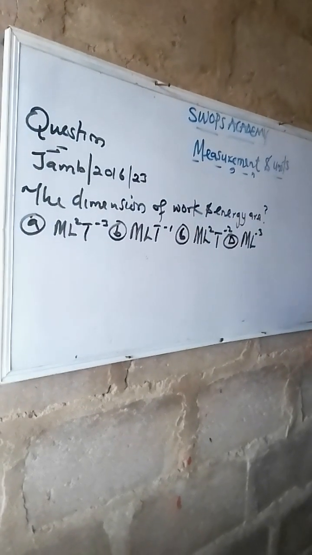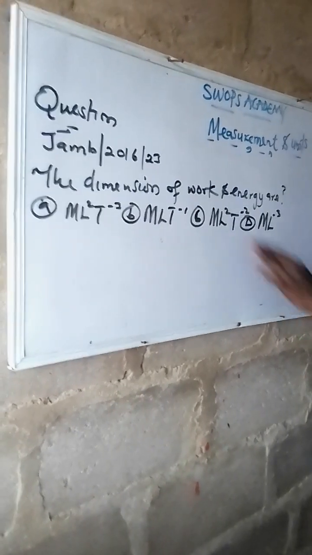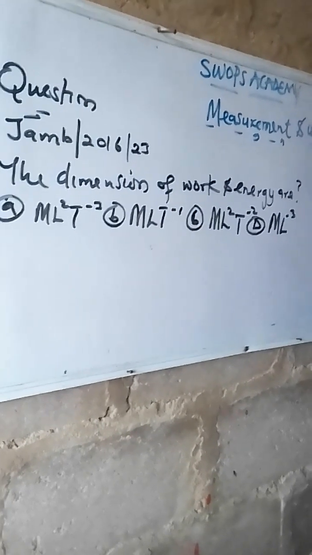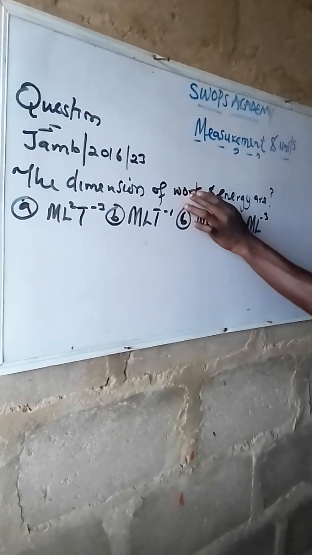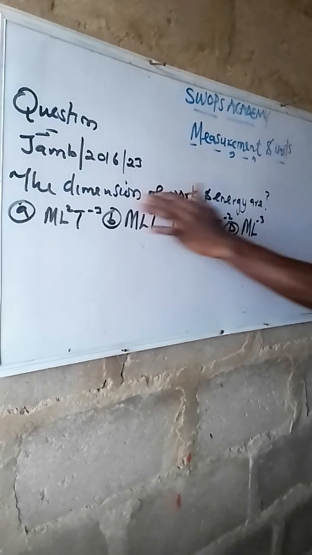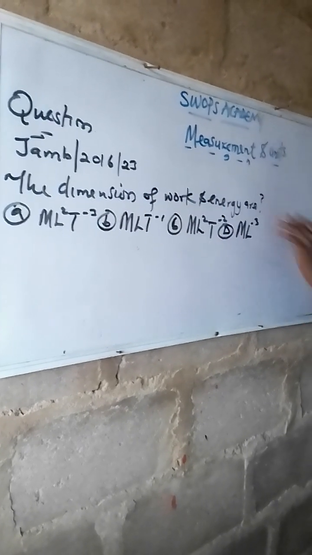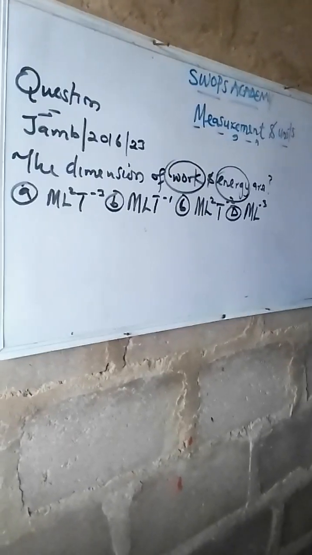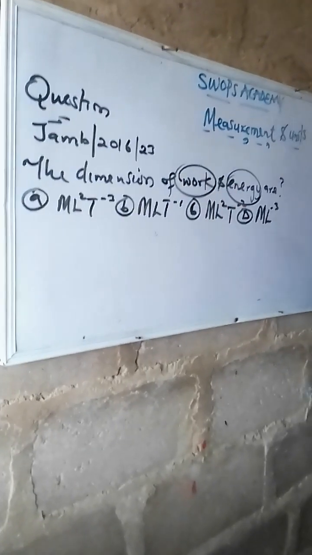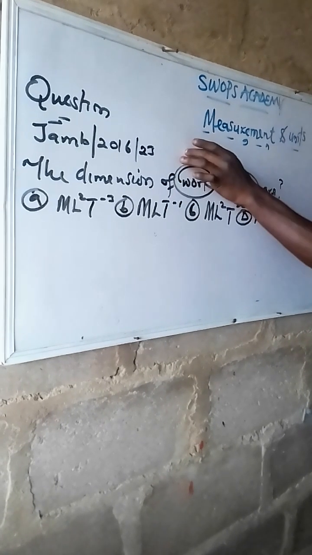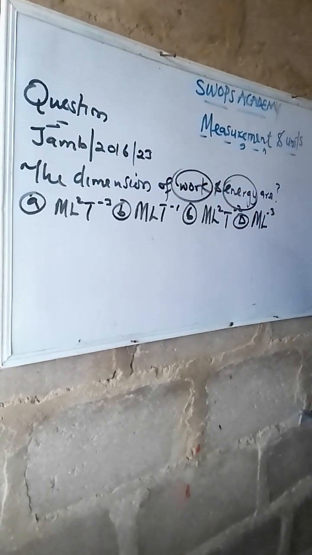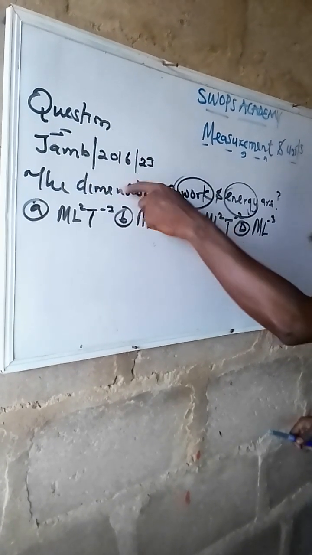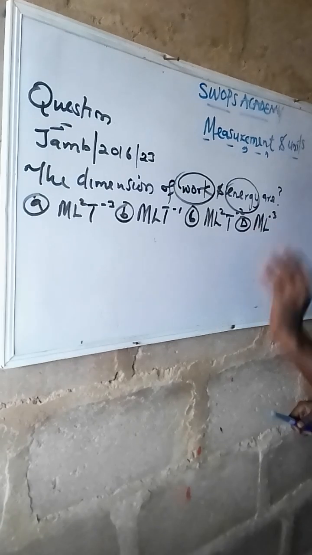Now, this is a beautiful question asked by JAMB in the year 2016, question number 23. The dimension of work and energy are what? Firstly, know that work and energy are the same thing. So whatever we get for this dimension is still the same for both. Secondly, we have said the definition of this dimension. Now we input.